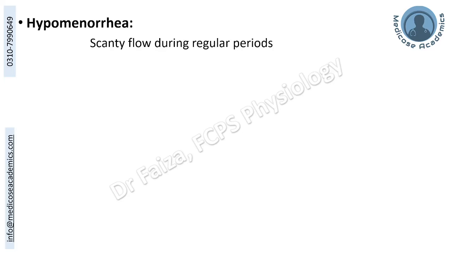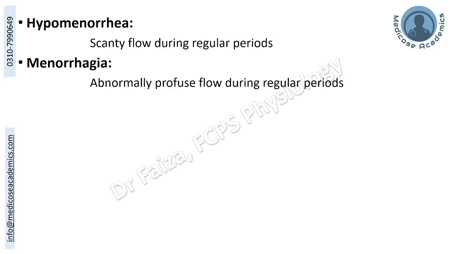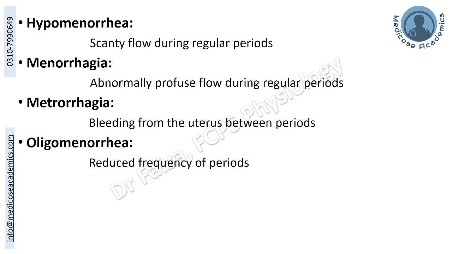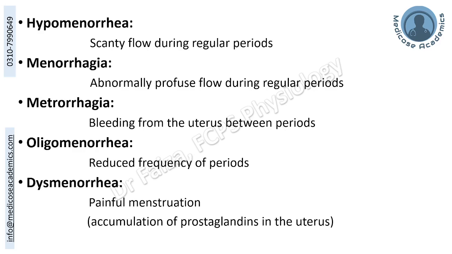Hypomenorrhea is scanty flow during periods. Menorrhagia is abnormally profuse flow during periods. Metrorrhagia is bleeding in between the cycles. Oligomenorrhea is reduced frequency, while dysmenorrhea is painful menstruation, and this is caused because of the accumulation of prostaglandin in the uterus.